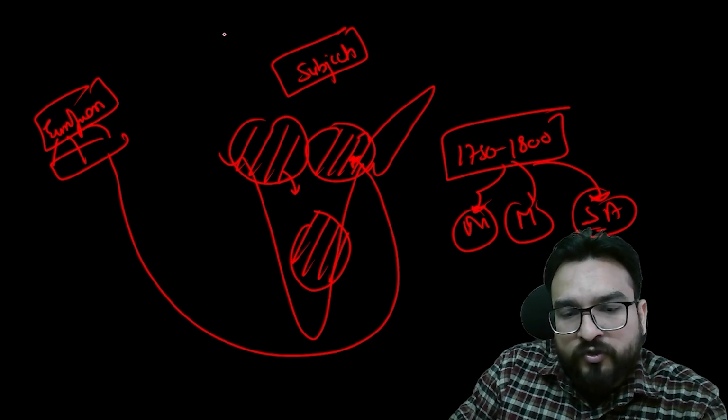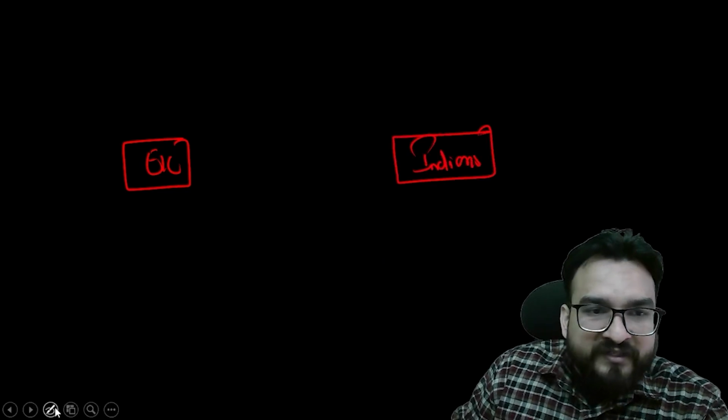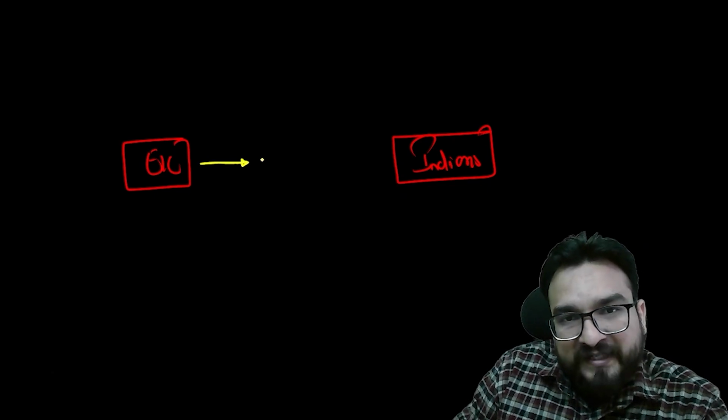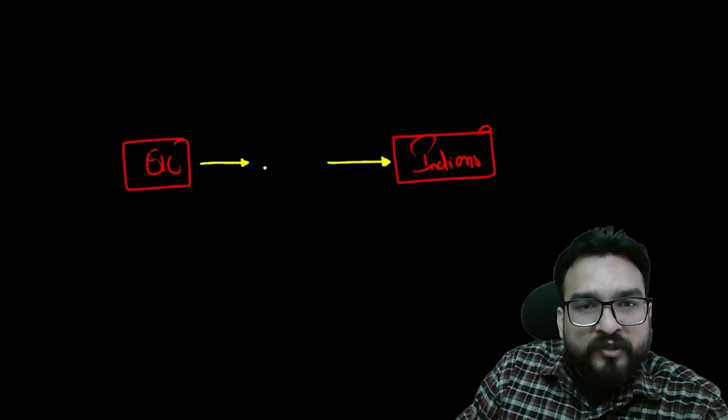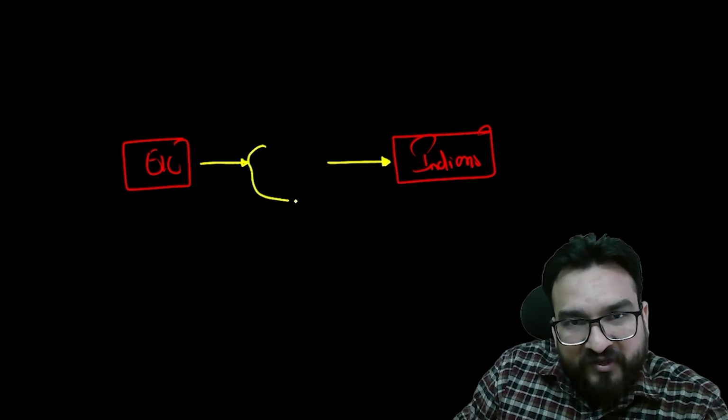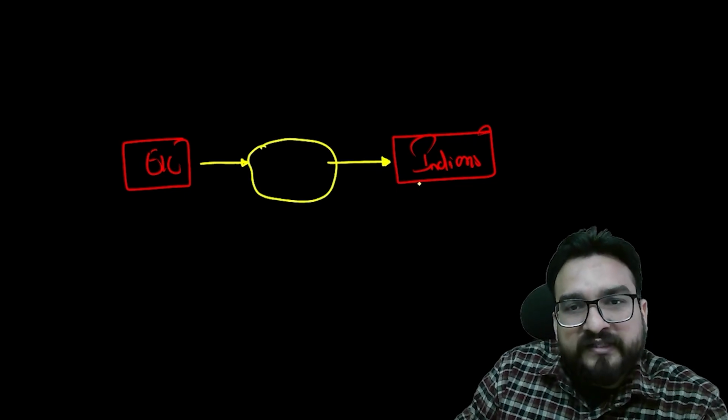So now you can understand that there is East India Company, and over here we are Indians. Now to connect with the subjects over whom you are dealing, basically you need a particular connection between them, and who will connect them? So they tried to educate some of the Indians.